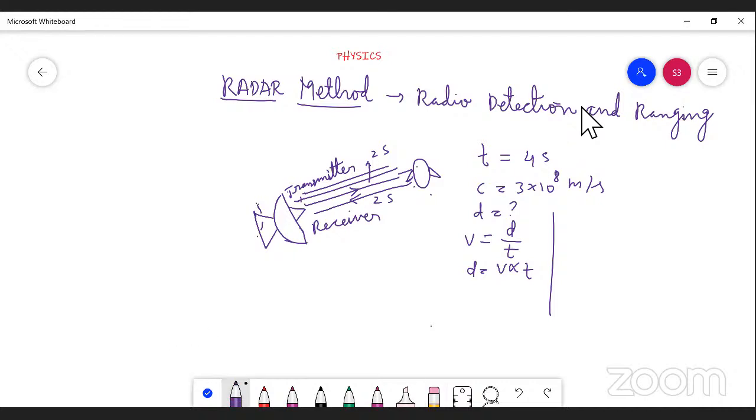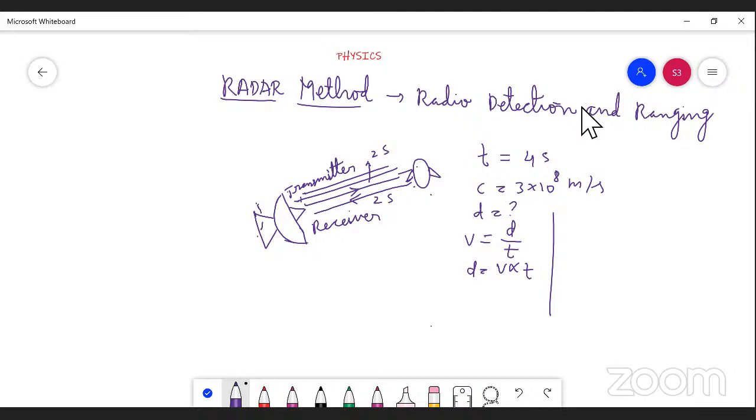Already told you a number of times. In this case, especially the speed of the light, which is equal to the speed of the wave, that is c equal to 3 into 10 to the power of 8 meter per second. But that is general. The symbol c denotes the speed of the light. But in this case, which symbol denotes the speed of that wave? V. So speed of the wave v equal to distance divided by time taken.